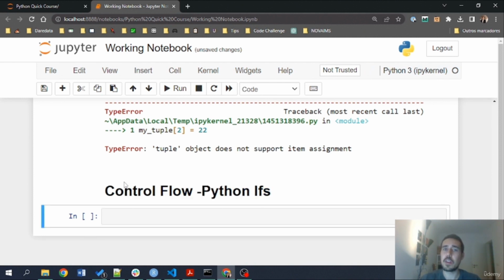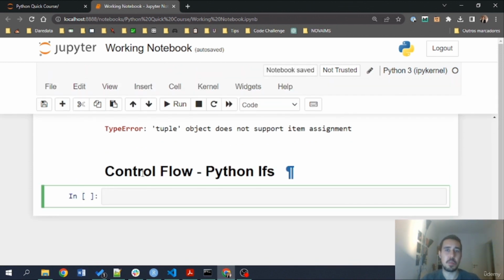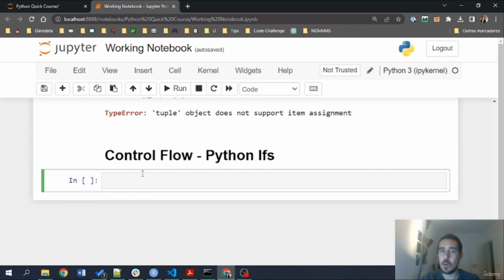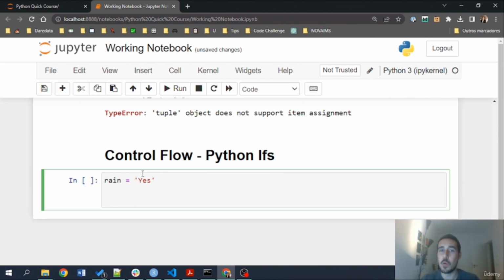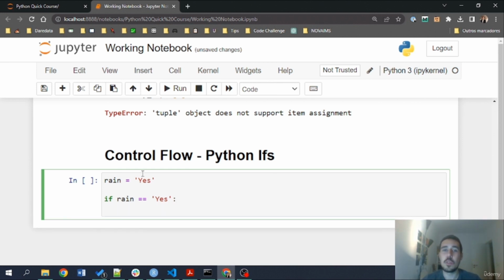So Python ifs are very, very simple. Let me just give here an extra blank space. They basically have the following way to work. I'm going to give here rain, and I can even be more clear, yes or no. And Python ifs can help us choose which path our code is going to take. For example, they are very simple. If rain is equal to yes, remember equality has two equals, assignment has one, this is very important, we give a colon and we do an enter.